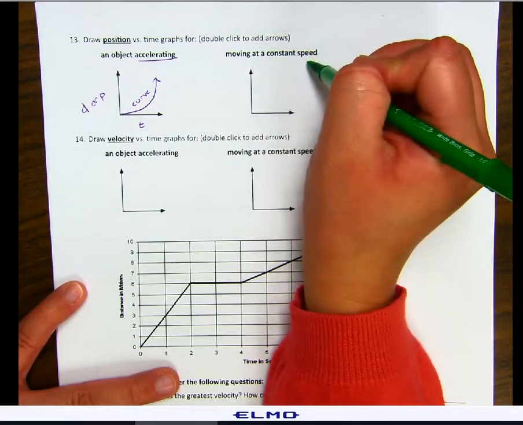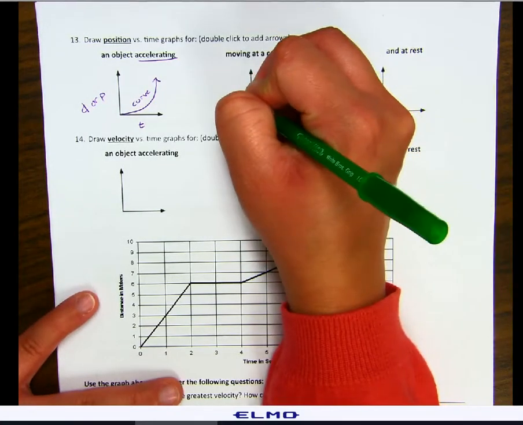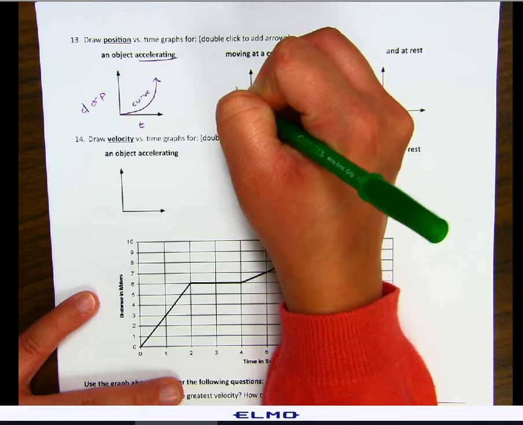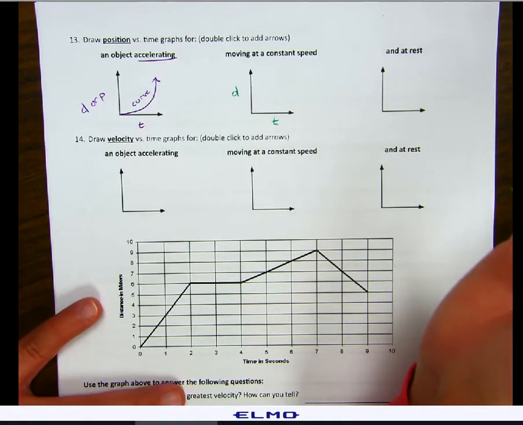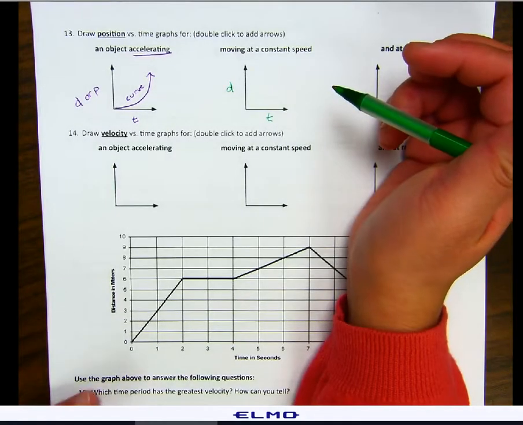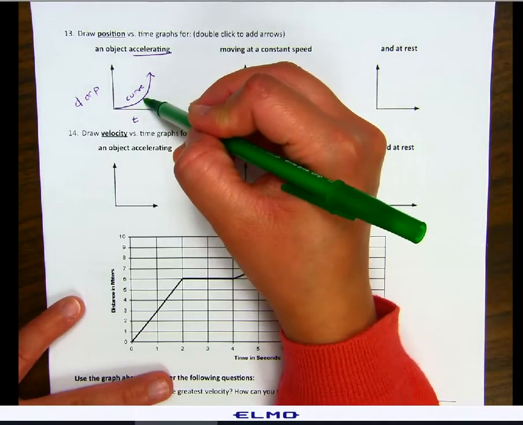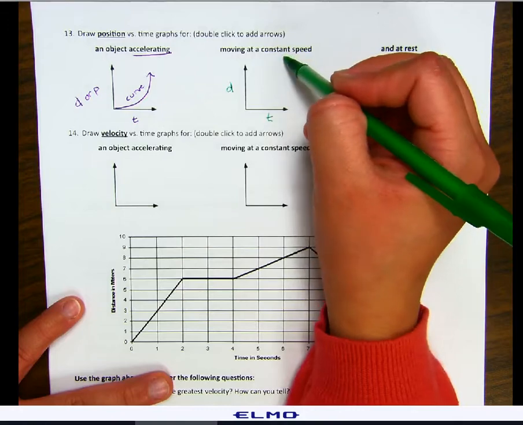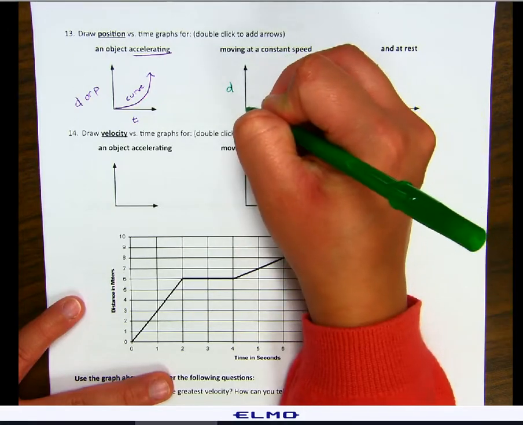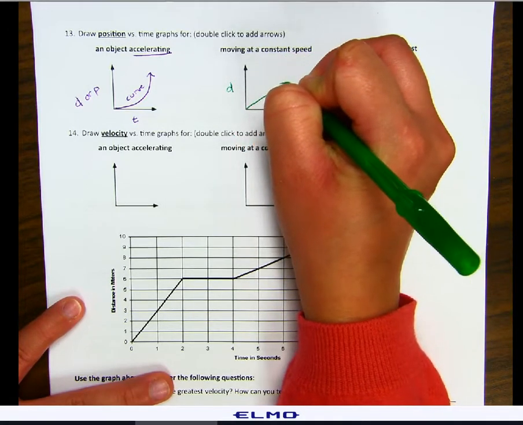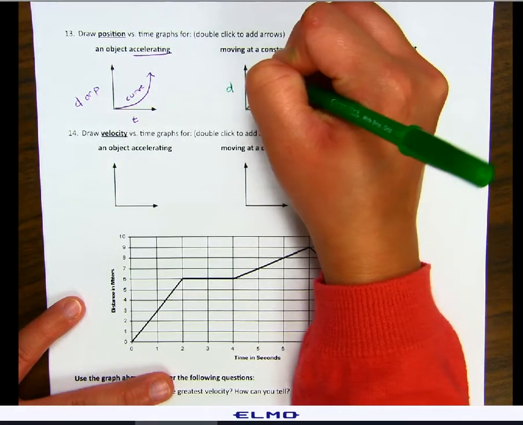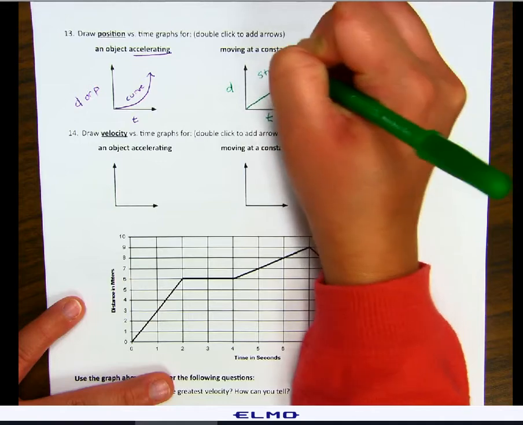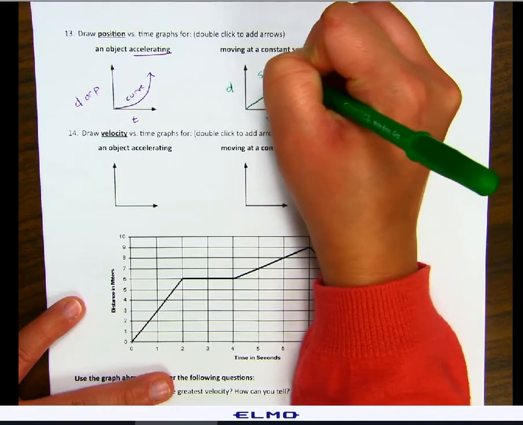If I'm moving at constant speed, again, this could be position or distance. I'll use distance. If I'm moving at constant speed, that means my distance isn't changing drastically, but it's increasing at a constant rate. So it's going to be a straight line with a slope.